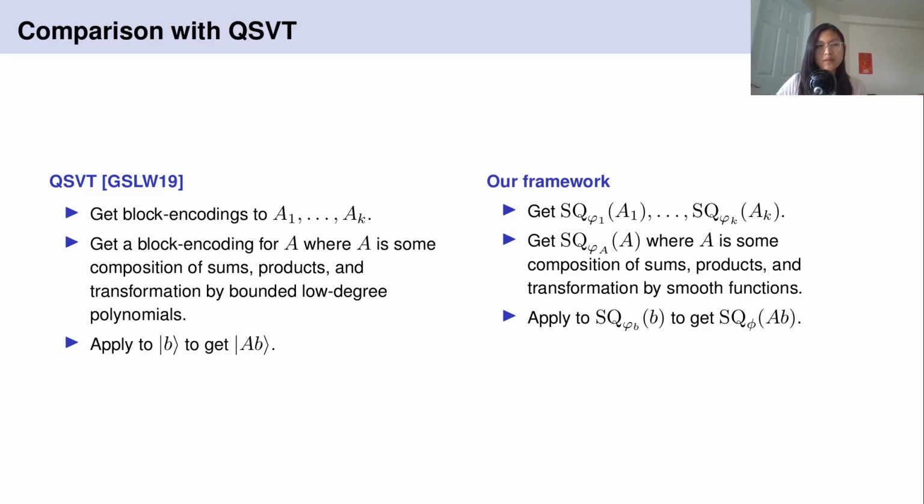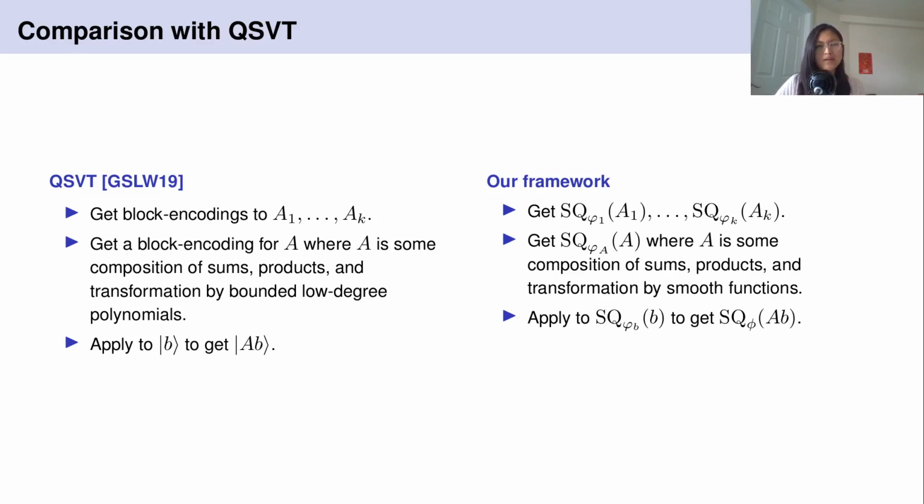Now, the fundamental idea of the QSVT framework is the idea of the block encoding. So the block encoding is the input model for QSVT algorithms. We say that a matrix A is given by block encoding if we know a quantum circuit implementing a unitary with A as a submatrix, so up to some scaling.